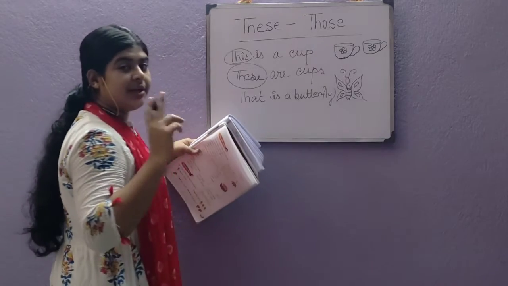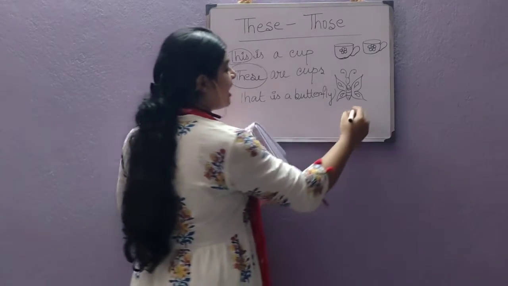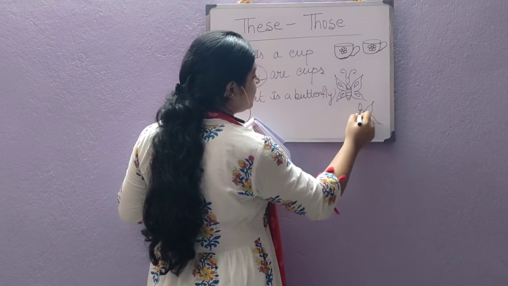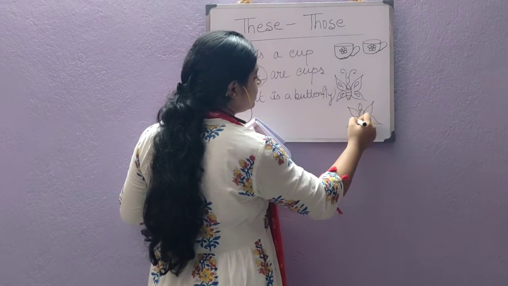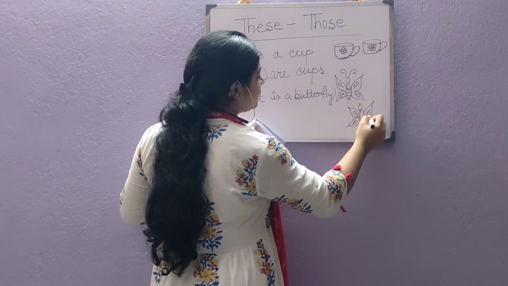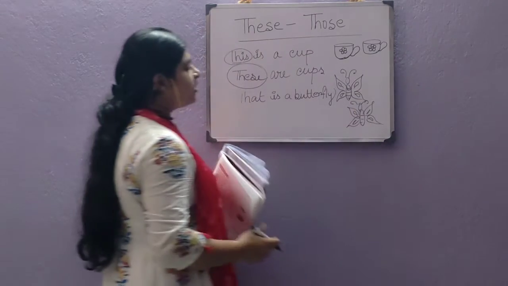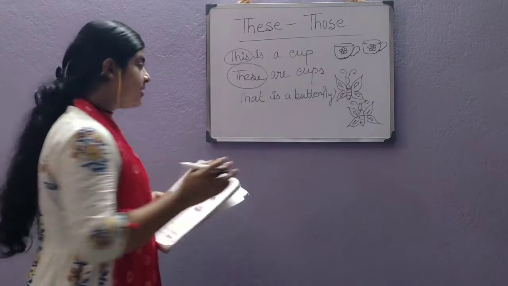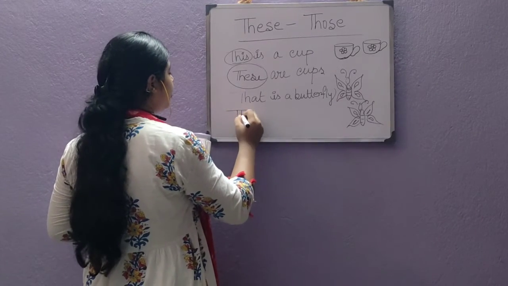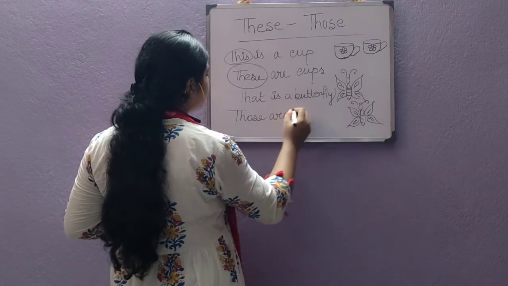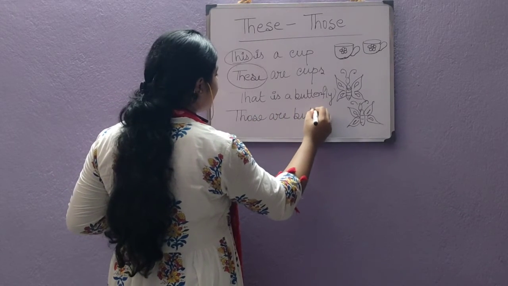But if I draw one more butterfly, then you have to write the entire sentence in plural. Then what will you write? You have to write, those are butterflies.